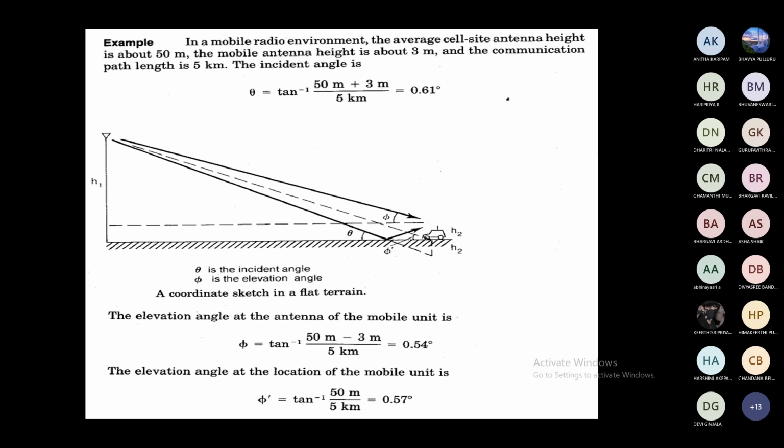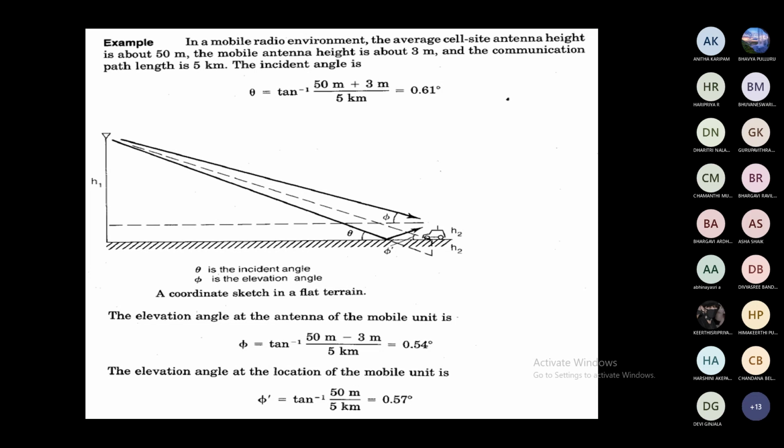The path length is 5 kilometers, that is the distance between the base station and the mobile station is 5 kilometers. Then calculate the incident angle, the elevation angle at the antenna of the mobile unit, and the elevation angle at the location of the mobile unit, that is theta, phi, and phi dash. How to calculate theta?